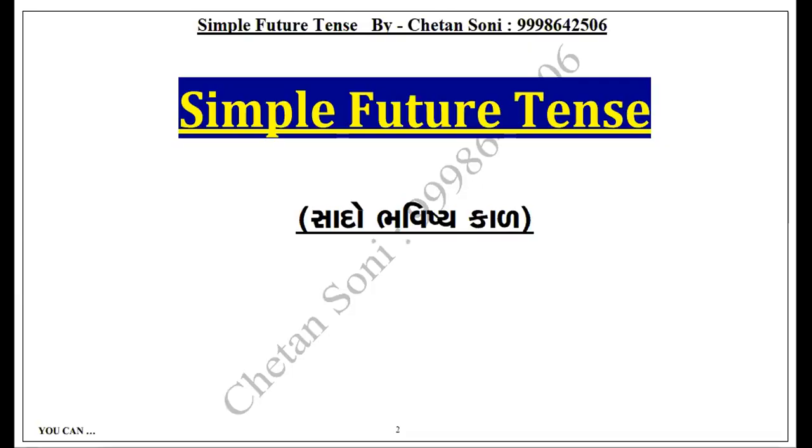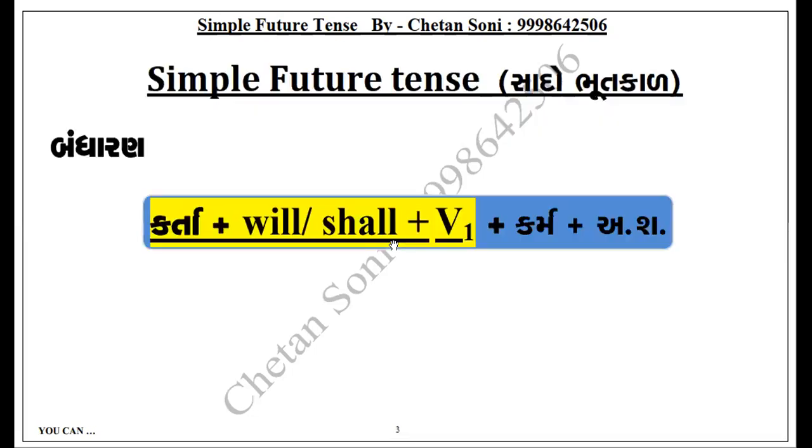Now I am going to share one file with you, and then we are starting our simple future again. This is a file on simple future tense. It's in Gujarati, so don't worry about that. The syntax of simple future tense will be subject plus will or shall plus main verb.